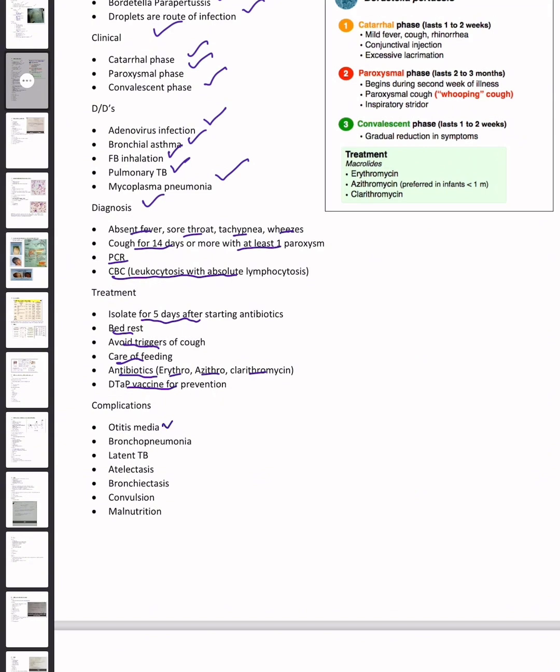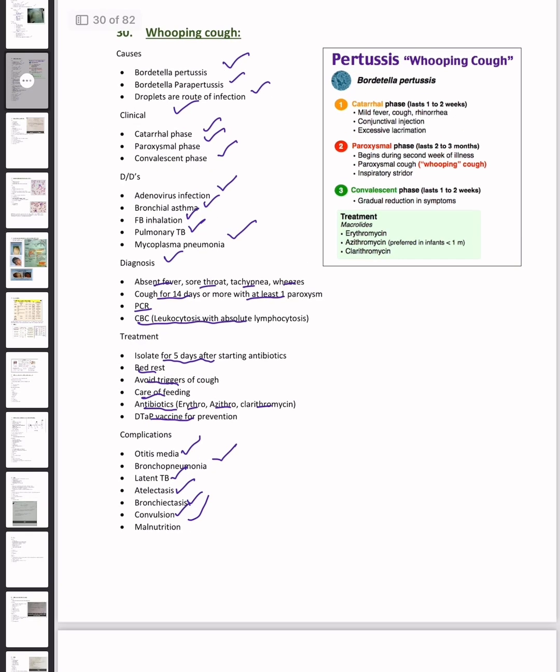What are the complications? Otitis media, bronchopneumonia, latent TB, atelectasis, bronchiectasis, convulsions, and malnutrition can occur in case the whooping cough is not treated on time. Pertussis, also known as whooping cough, Bordetella pertussis is the main cause, and there are three phases: catarrhal phase, paroxysmal phase, and convalescent phase. Catarrhal phase lasts for 2 weeks, paroxysmal 2 to 3 months, and the convalescent for 1 to 2 weeks. And these are the major treatment options: erythromycin, azithromycin, and clarithromycin.